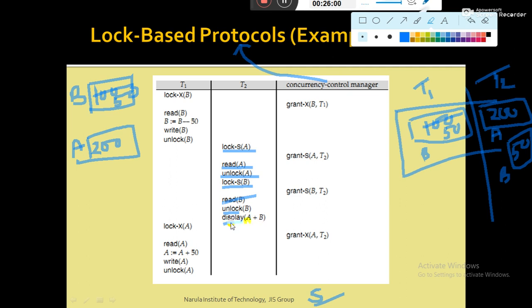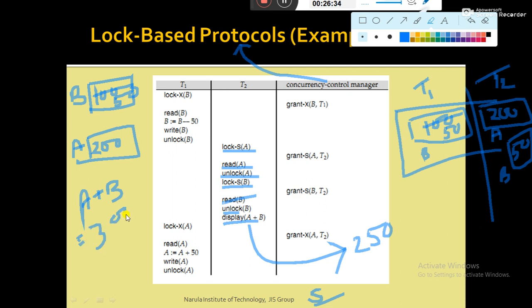Now display A plus B. Display A plus B means T2 is executing the display of the value of A plus B, so this is the T2 part. So A plus B is 200 plus 50, which is 250. But the question is whether this 250 value is a consistent, right result or wrong. Actually, A plus B before the transaction executes was 300.